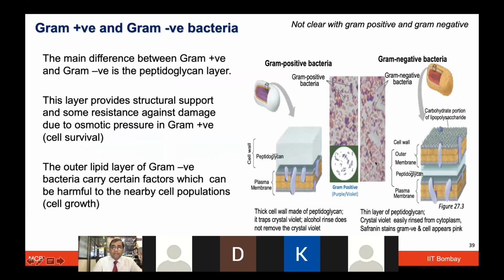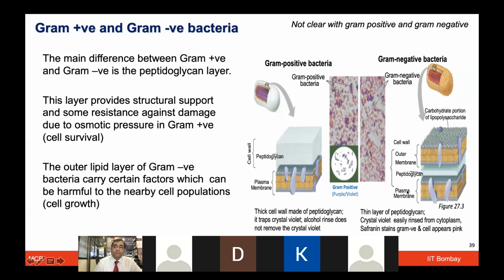Several questions are still being asked about gram staining. We have discussed that, and we have also shown you the steps involved. Ideally, what we are looking at is how to do differential staining, utilizing the properties of the cell wall of these bacteria to distinguish them into gram positive and gram negative. The thick layer of peptidoglycan makes the gram positive different from the gram negative, which has a thin layer of peptidoglycan.